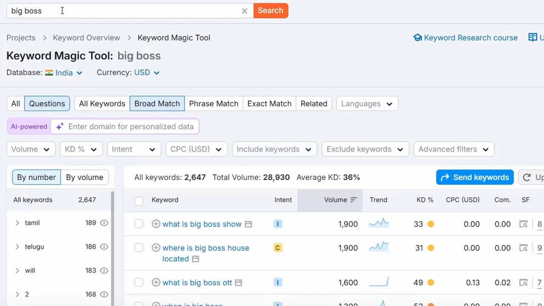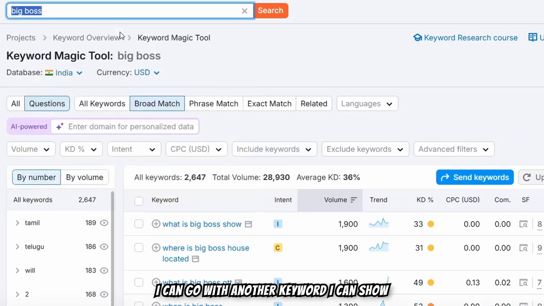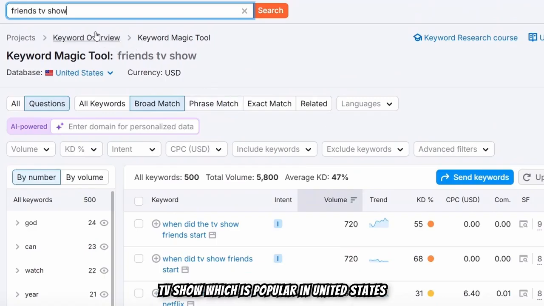But again, I can go with another keyword I can show you. One of the TV shows which is popular in the United States is Friends. It's popular everywhere, but it's very, very popular in the US and other major countries.